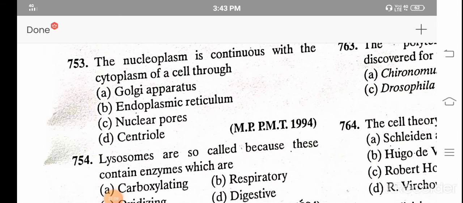The nucleoplasm is continuous with the cytoplasm of the cell through A. Golgi apparatus, B. Endoplasmic reticulum, C. Nuclear pore, and D. Centriole. And the correct answer is C. Nuclear pore.